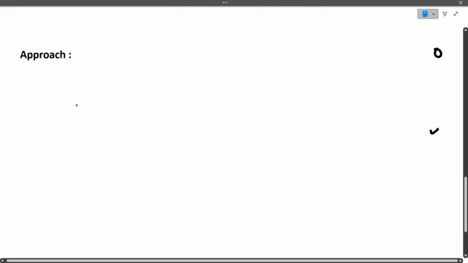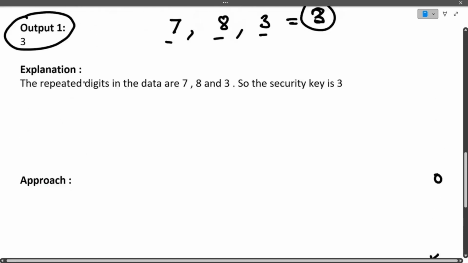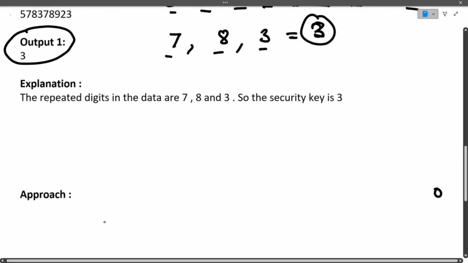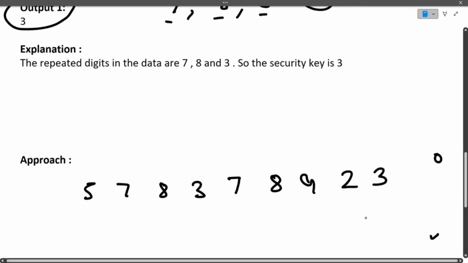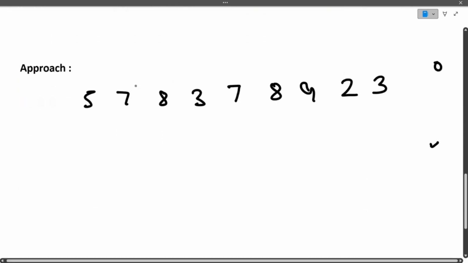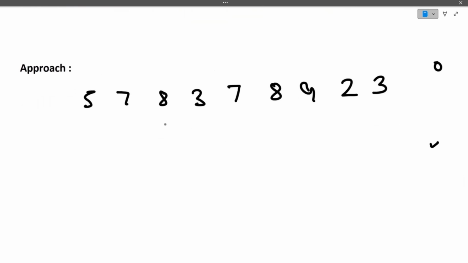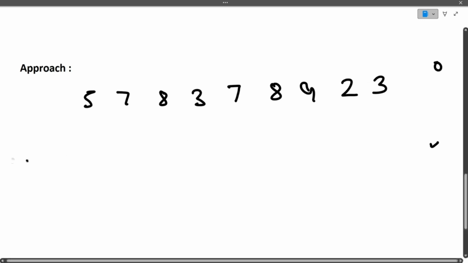So, the approach. What was the value we had? Sorry, we had 5 7 8 3 7 8 9 2 3. This entire thing was given as an integer or a number. What we will do is traverse this entire data number by number, and we will be using a hash map data structure.